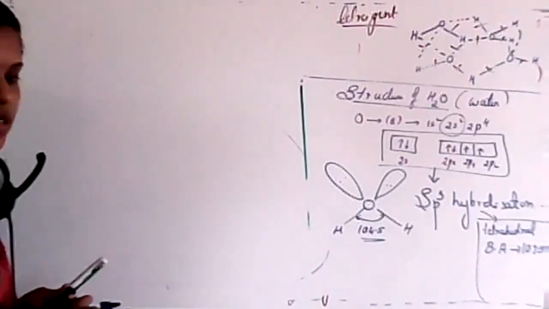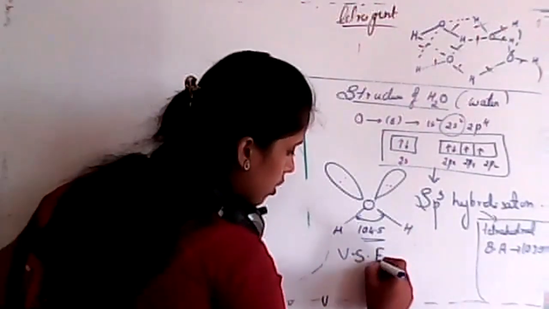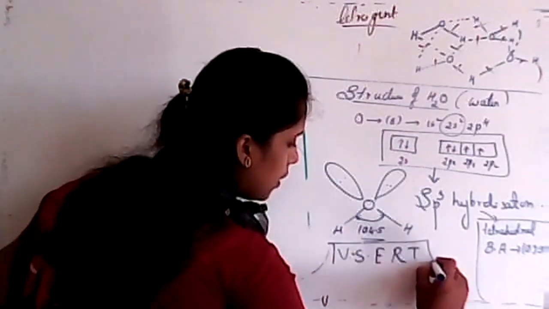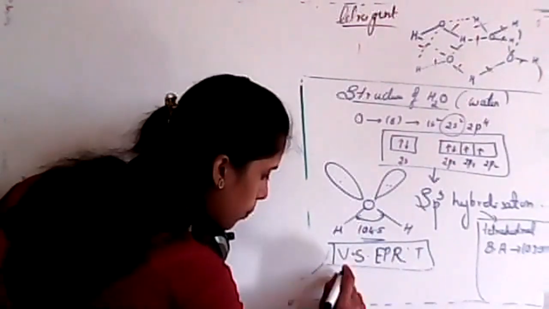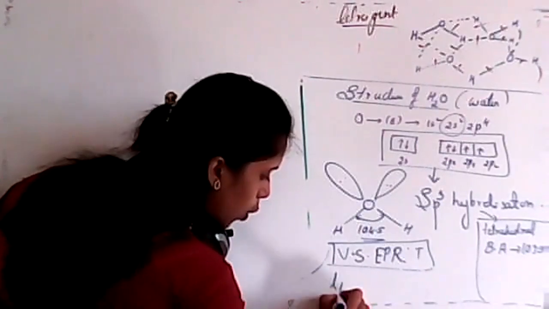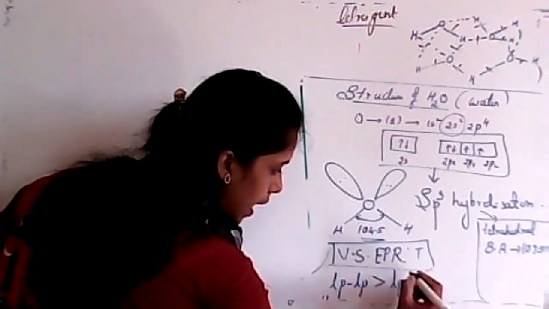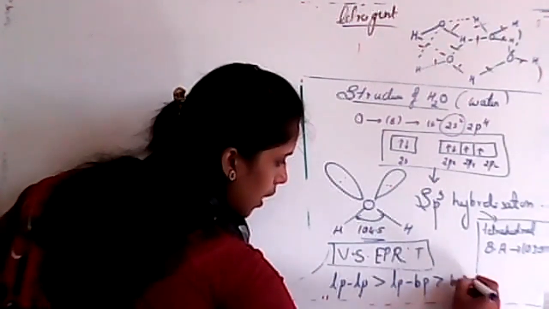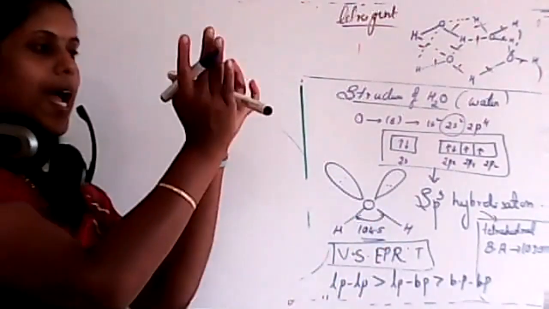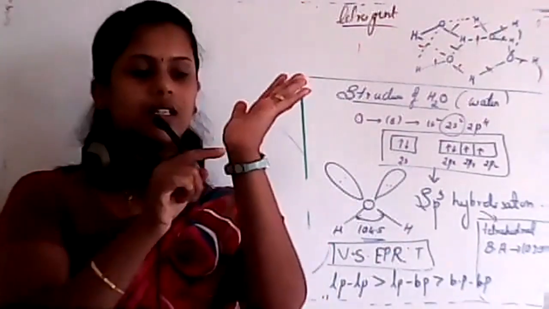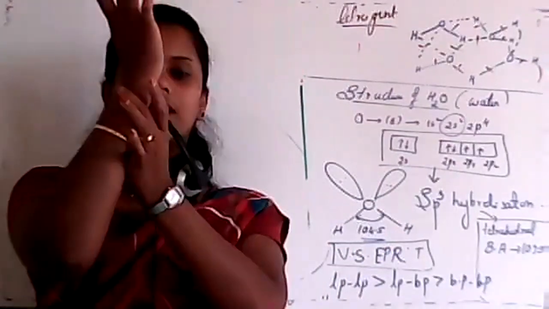See, valence shell electron pair repulsion theory, VSEPR theory, where we consider that lone pair-lone pair interaction is more than lone pair-bond pair interaction, which is more than bond pair-bond pair interaction, isn't it? Here there is oxygen. These two are lone pairs, and these are bond pairs.